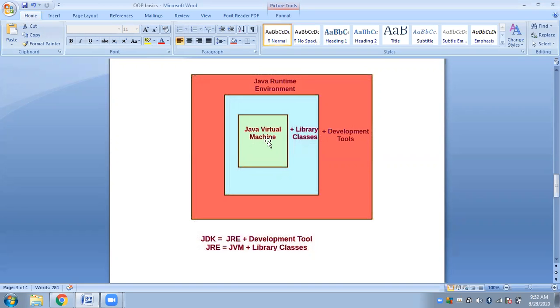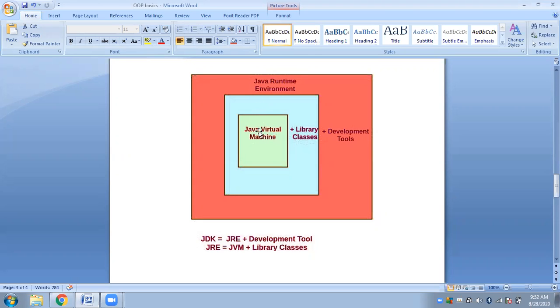Also, since JVM is machine dependent, it is platform dependent. As I said, JVM is platform dependent. That is why JRE is also platform dependent. Because of the platform dependency of JVM, the Java runtime, that is JRE, is also platform dependent. So JVM and JRE are all platform dependent.